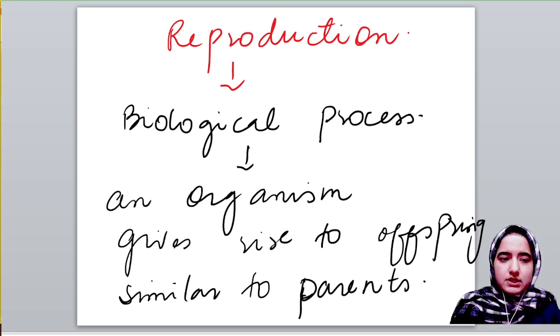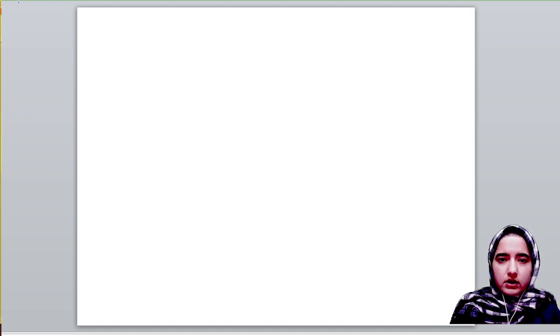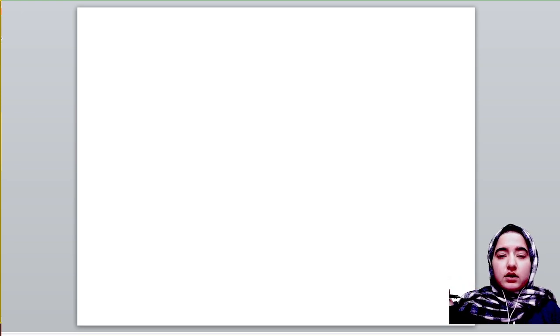Now the question is, why is reproduction necessary? We can live without reproduction. Although we can't live without water, food, or basic necessities, we can live without reproduction. Then what is the necessity of reproduction? Reproduction is necessary because it ensures the continuity of generation after generation.